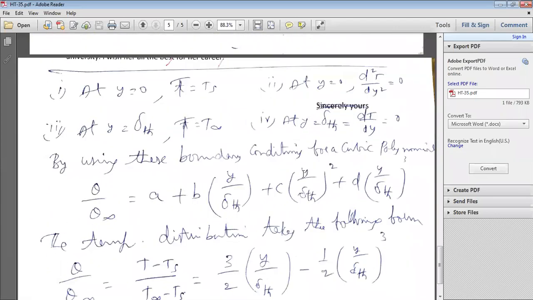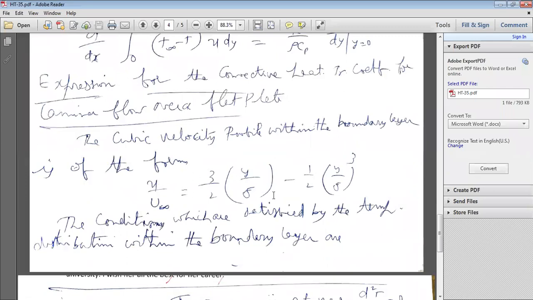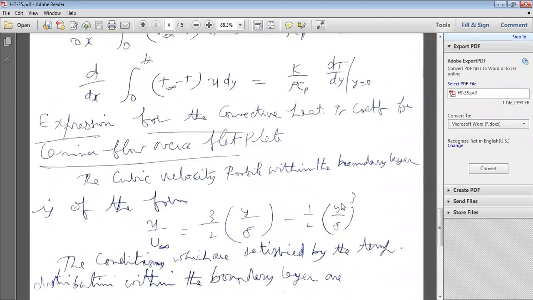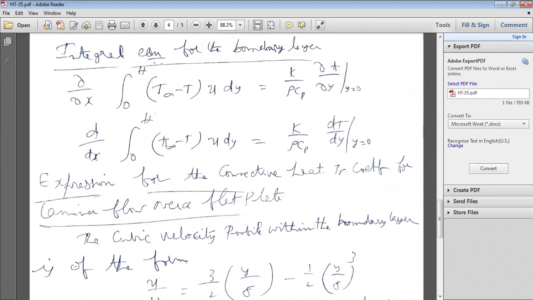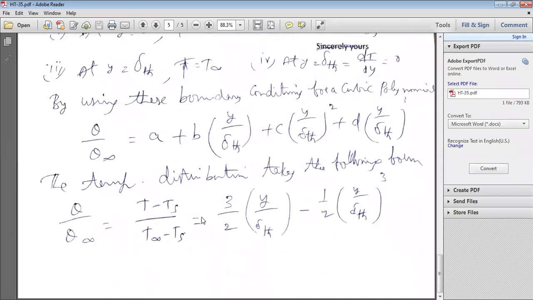Now, after getting the velocity profile and the temperature profile, you have to substitute in the integral energy equation for T and U, because here K is constant, rho is constant, Cp is constant. You can get dT by dy at y is equal to 0 by using this relation.